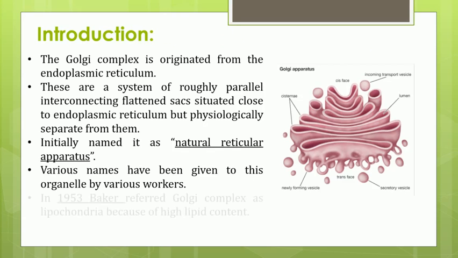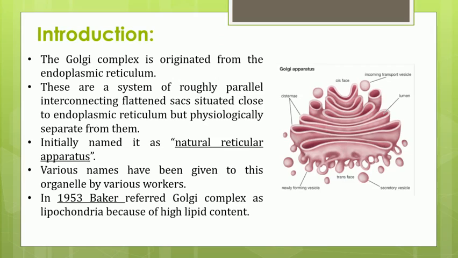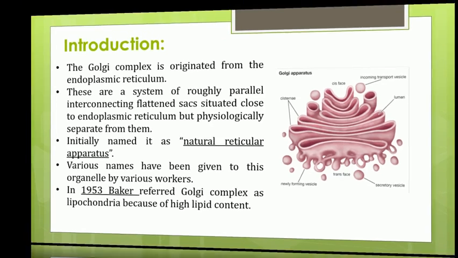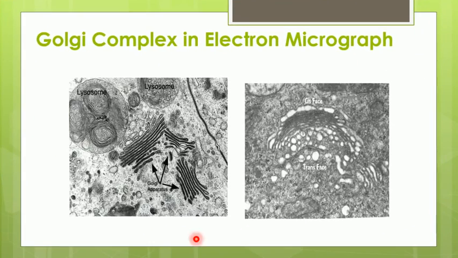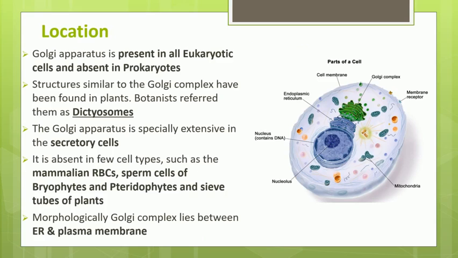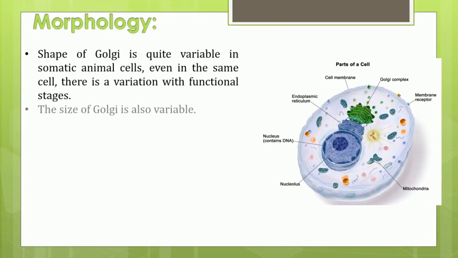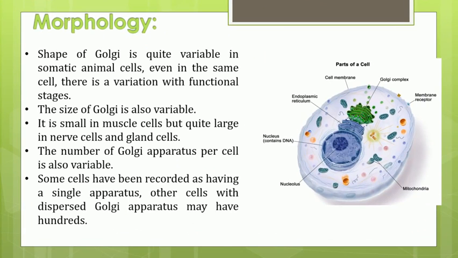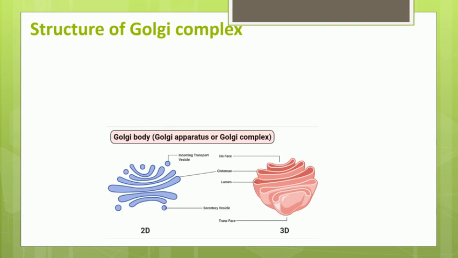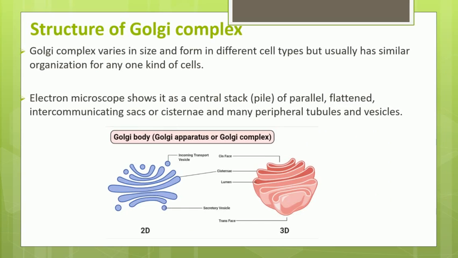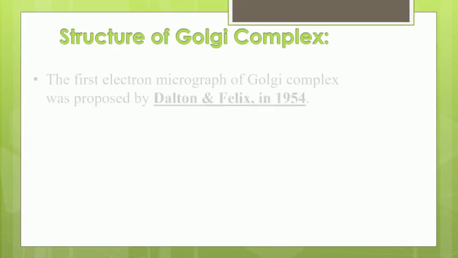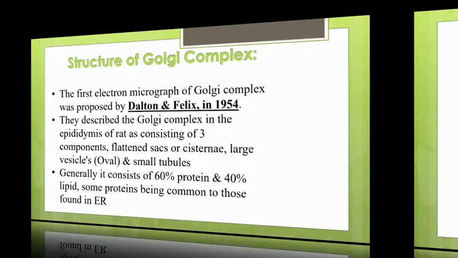Further, we have understood the three components which make up the Golgi complex. These three components are called cisternae, which are sac-like structures, then tubules and vesicles. So cisternae, vesicles and tubules make up the Golgi complex. We have understood their different properties and details.